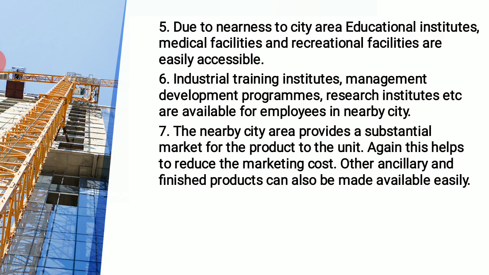Once we get these things easily, the labor would migrate here or would not be hesitant to come here, because they are getting all the basic facilities which they require, right? So this may again be an advantage.